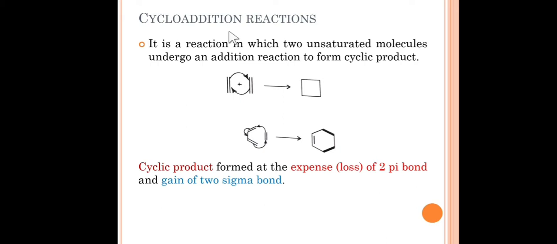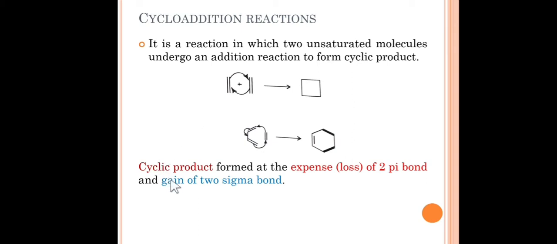So what is meant by unsaturated molecules? The molecules which have this kind of double bonds are unsaturated molecules. For example, ethylene or 1,3-butadiene, or any other molecules which have a double bond, are called unsaturated molecules. So friends, how does this cycloaddition reaction proceed?